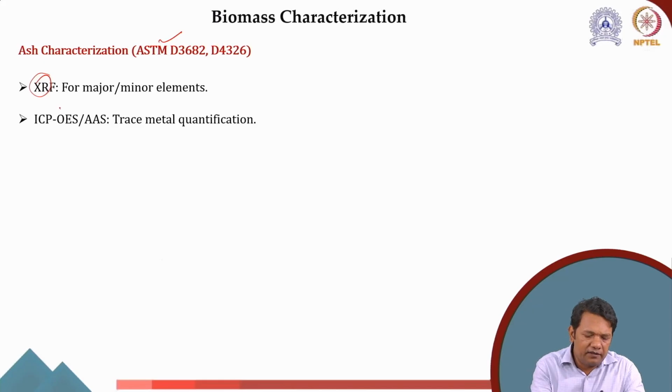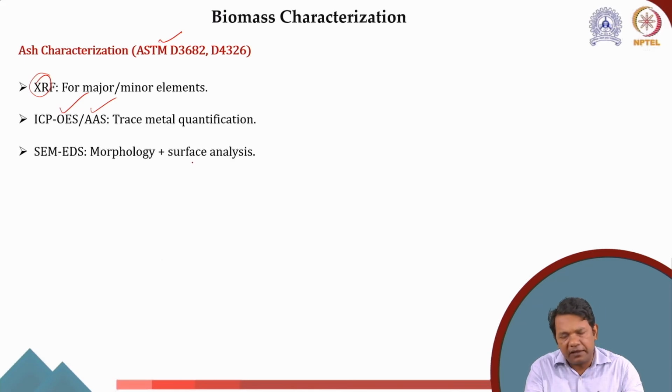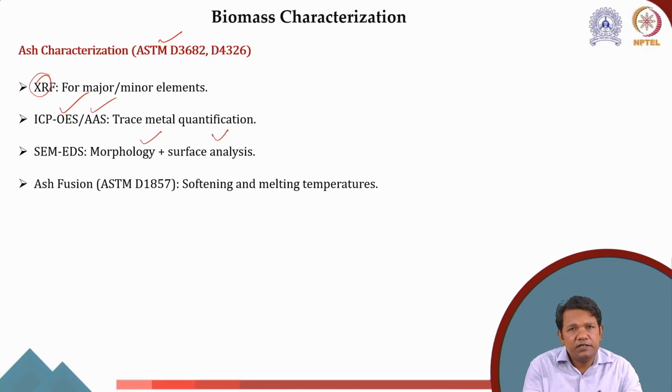Similarly, we can use ICP-OES or AAS for trace metal quantification. We can also use ICP-MS for trace metal quantification. Similarly, we use scanning electron microscopy and EDS to study the morphology and surface of the biomass sample. We also study the ash fusion temperature according to the ASTM D1857 code to know the softening and melting temperature of the biomass.